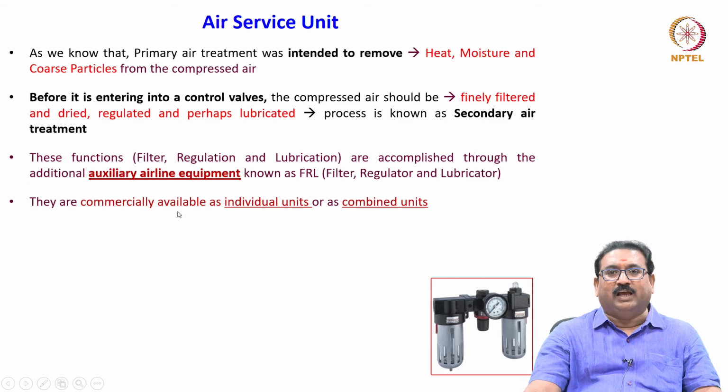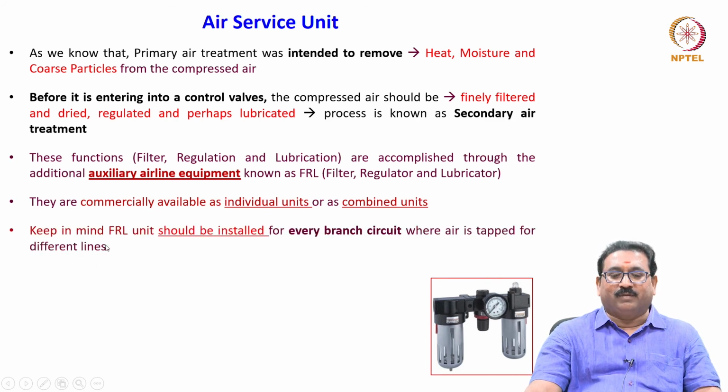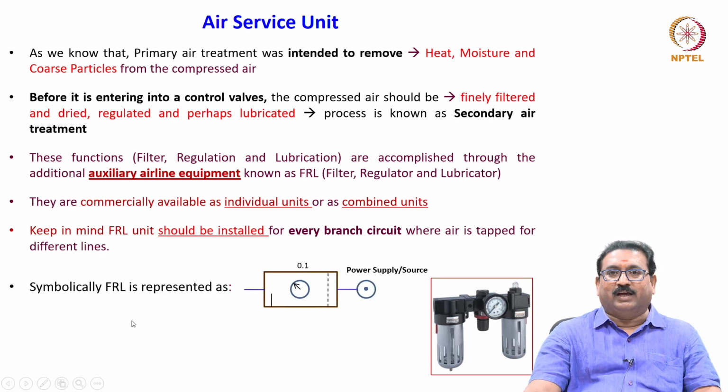They are commercially available as individual units also. You will get the filter separate, regulator separate, lubricator separate, and then you combine them, or else they are available as combined units also. Keep in mind, FRL should be installed for every branch circuit where air is tapped for different lines. Symbolically, FRL is represented like this, as I have told you: regulator, filter and lubricator. How to represent? This is a power source.